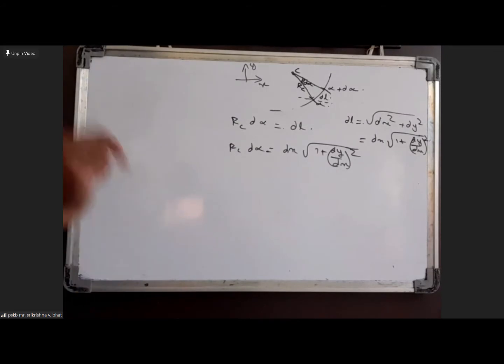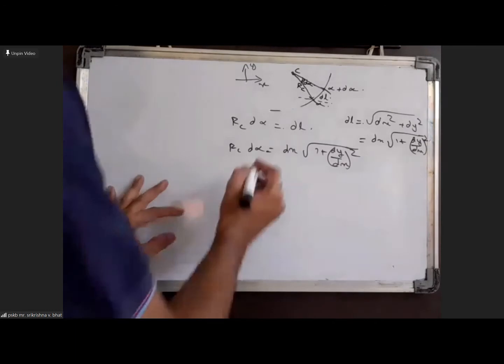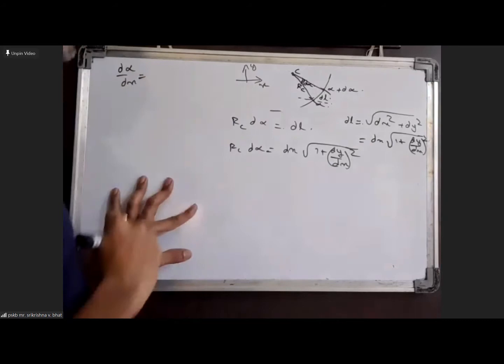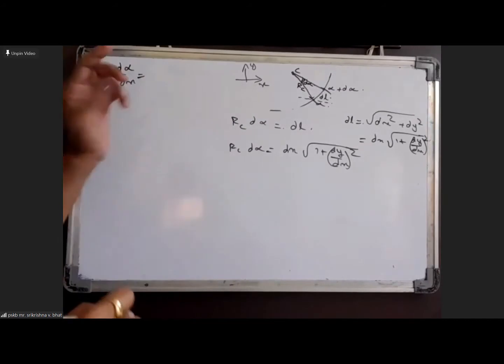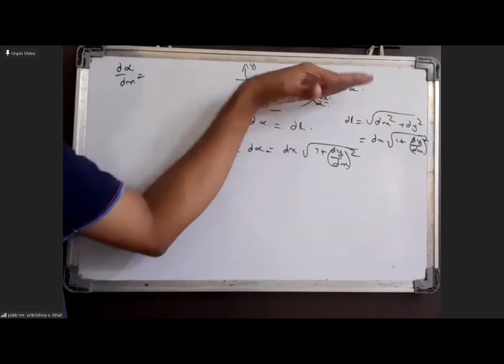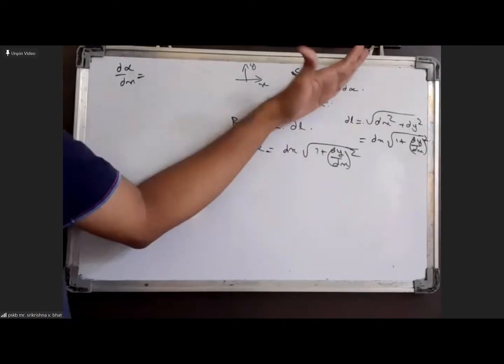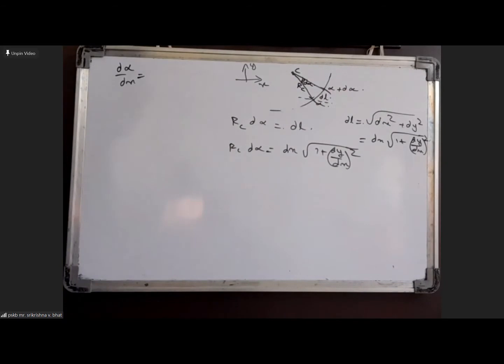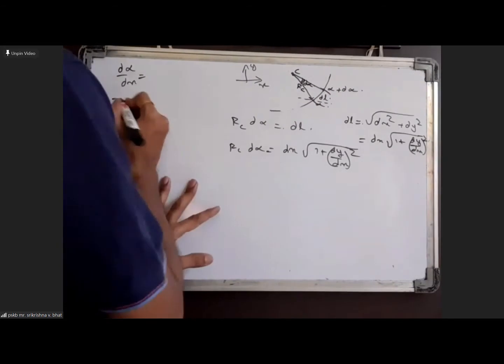Now what we can do is we have d alpha by dx. What is d alpha by dx? Alpha is basically the angle that the curve makes to the x-axis. Now you know tan alpha is dy by dx.